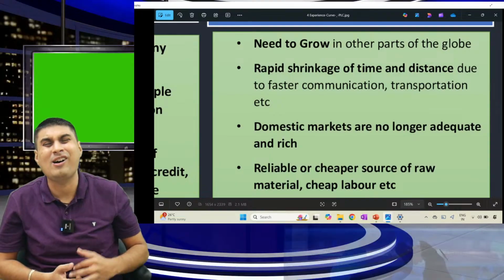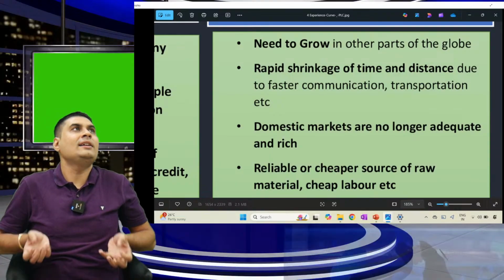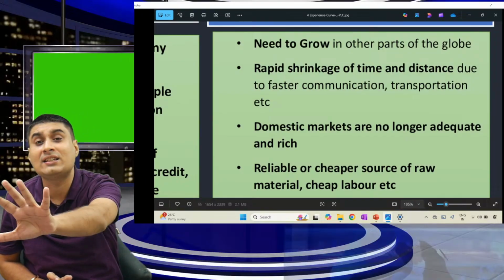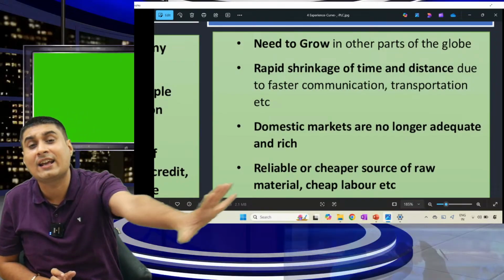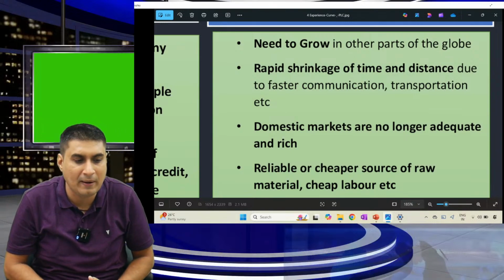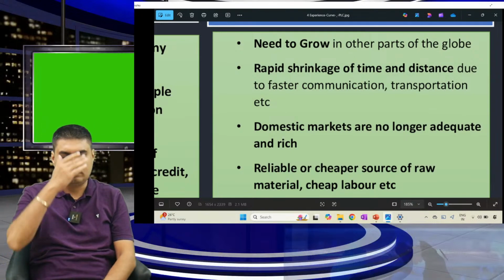Why not? Okay. Why do companies go global? Need to grow. Rapid shrinkage of distance and time. Domestic markets are no longer adequate and rich. Reliable or cheaper raw material and labor. Break of 5 seconds.